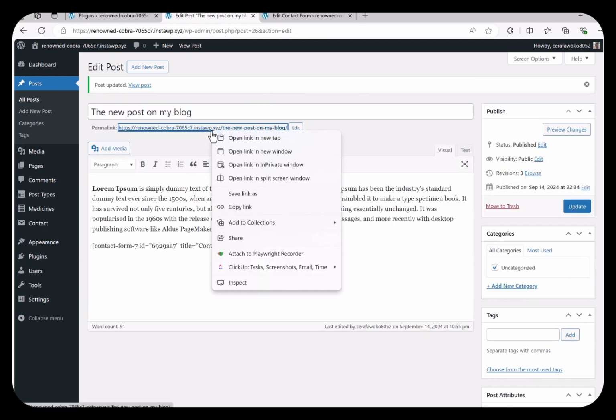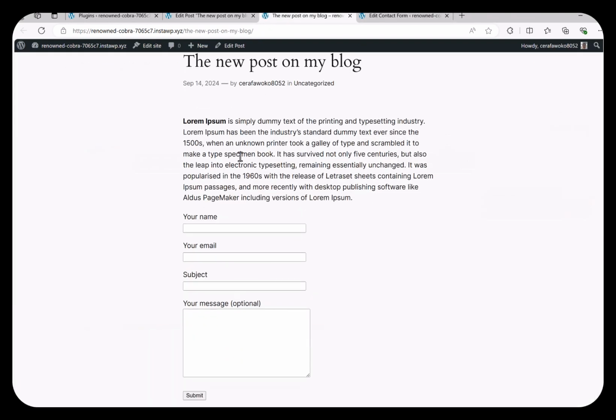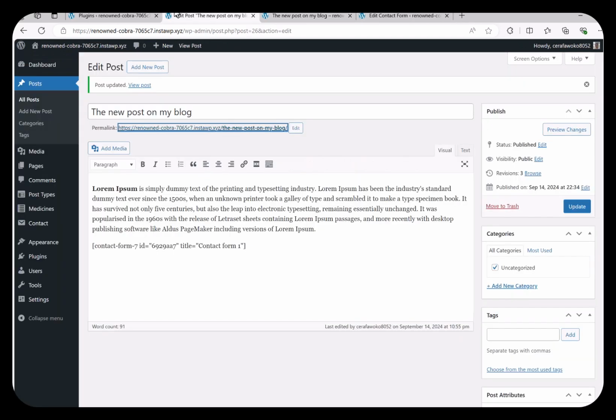So if I see this page, I can see that beneath my content, I have a contact form. So this was actually a good thing about WordPress, that you could add dynamic content with shortcode, but also a bad thing was that this was the only way to add dynamic content and also change the structure.